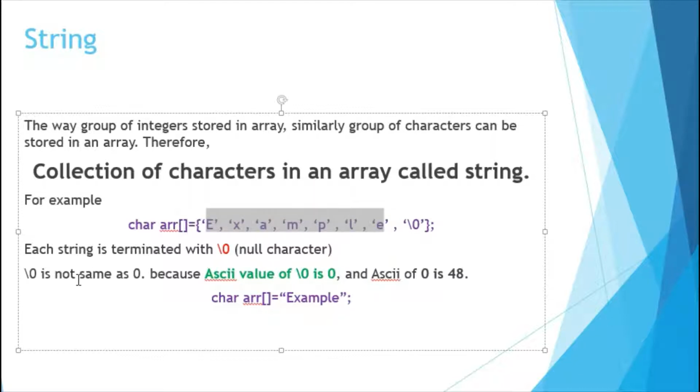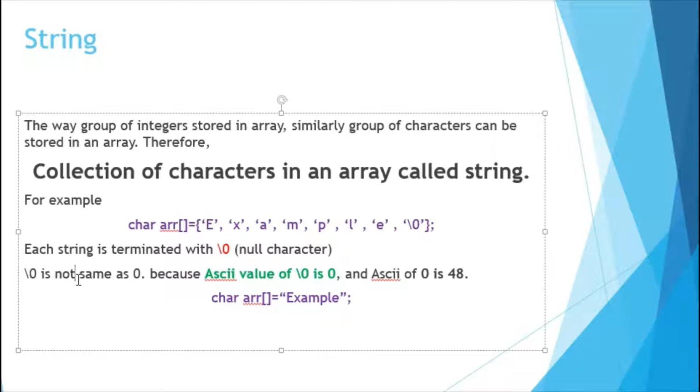\0 is not the same as 0, because the ASCII value of \0 is 0 and the ASCII value of 0 is 48. So both 0 and \0 are separate characters.